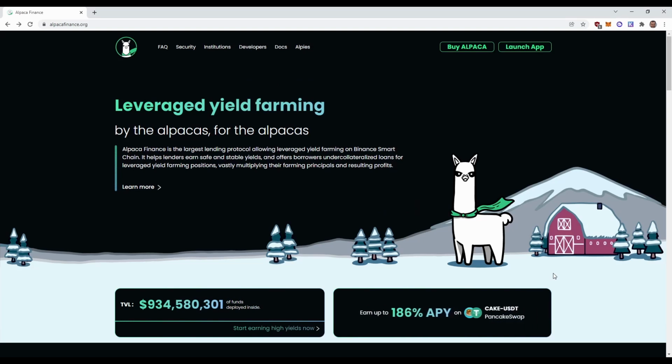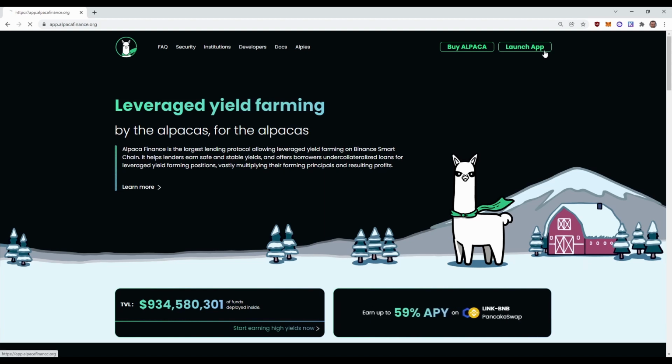Good day, friends, it's Crypto Kraut, and today we're going to have a look at the new feature on Alpaca Finance, which is AUSD. Alpaca Finance is a platform that allows you to do leveraged yield farming. You can lend out your assets for a decent APY. You can open positions with enough leverage that allows you to basically long or short assets in that position. And now the newest addition is AUSD. So we'll have a look at what you can do with it, how it works, what the risks are, what the benefits are. So let's dive right into it.